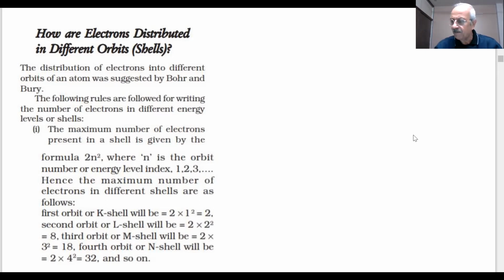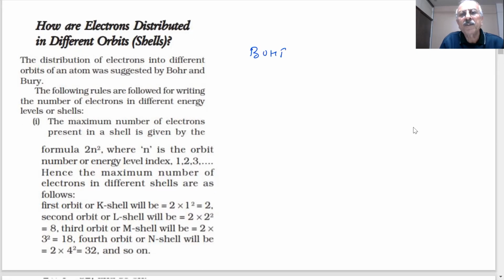Bohr and Bury were very great scientists. They had a huge amount of scientific experience and knowledge, and they also came forward with certain rules which are very, very important. Those rules given by Bohr and Bury are very important from the chemistry point of view.